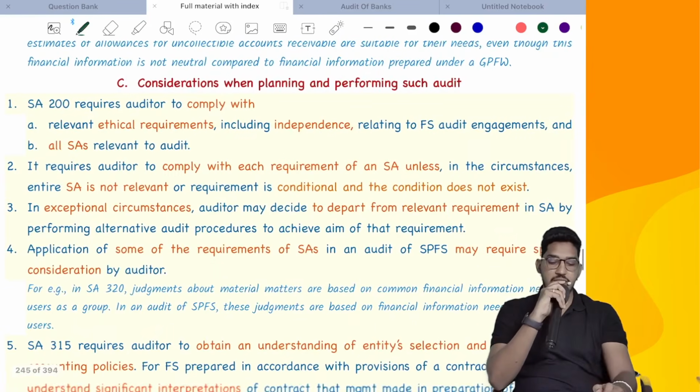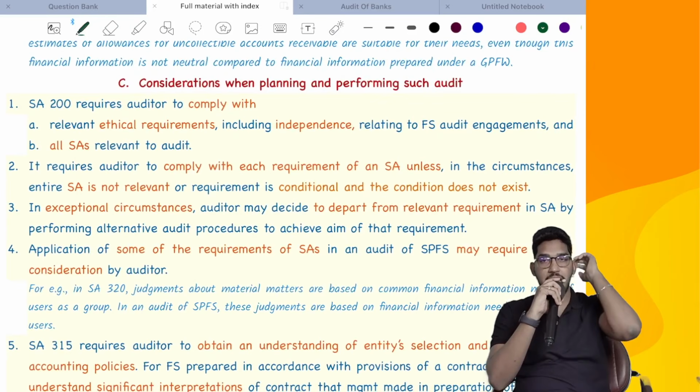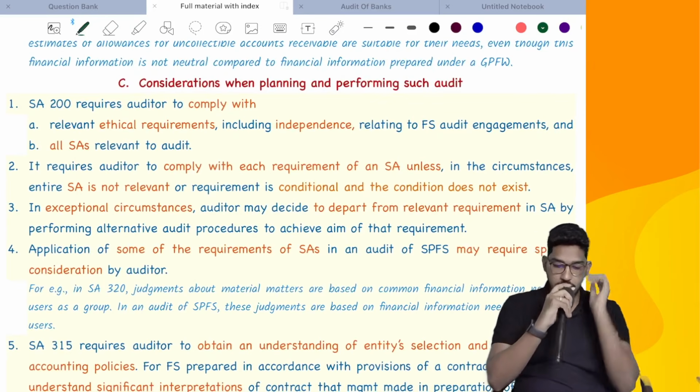Next. So these are the considerations when accepting the engagement. Now let us come to the considerations when you are planning and performing such an audit.